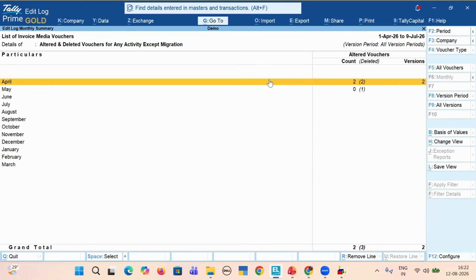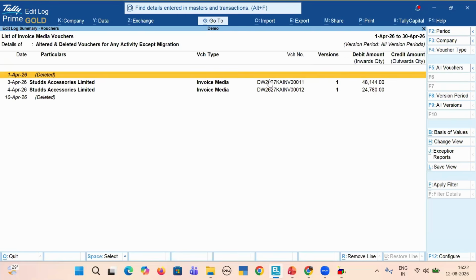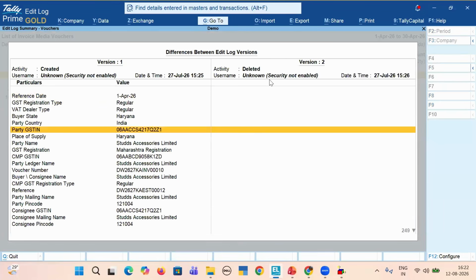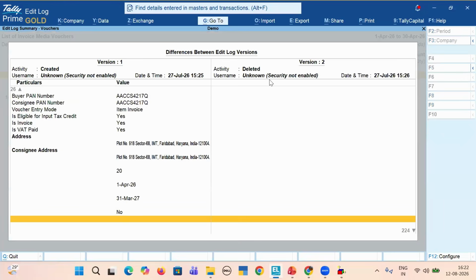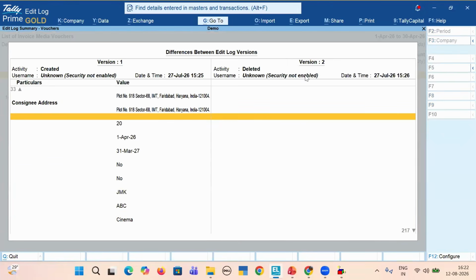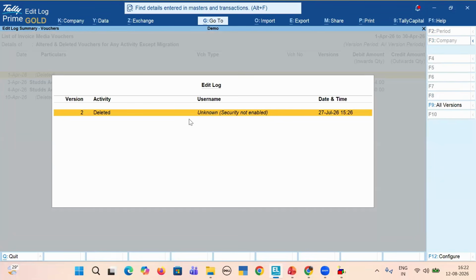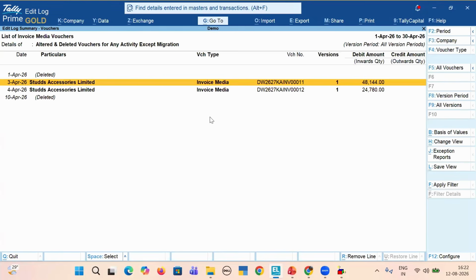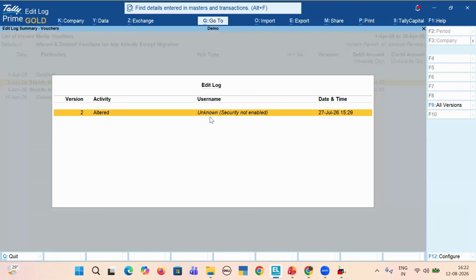Here you can see certain transactions have been deleted. Who has deleted this? The entire detail of this transaction you'll be able to see. Initially the details were this, and then it has been deleted. Who has deleted? Here, the user has not been defined. So we request you all to ask your client to define the user, so it is easier for everyone to detect, and good for the internal control system as well.